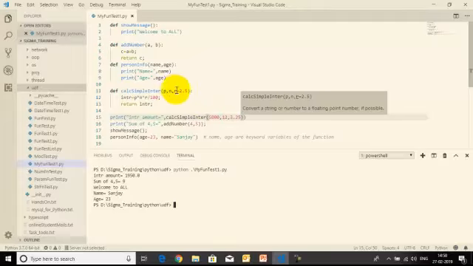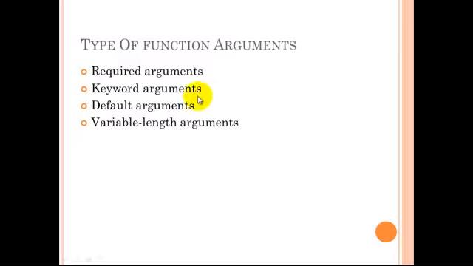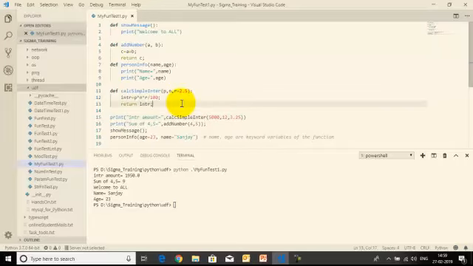So the value R, 2.5, was initialized by default and has changed according to our input. If I don't pass any argument value, it calculates with 2.5 as the interest rate. Otherwise we can pass the interest rate as per our convenience. So in this, we discussed the required argument, keyword argument and default argument. Now we will look at the variable length argument. How do I make a variable argument on the function side?